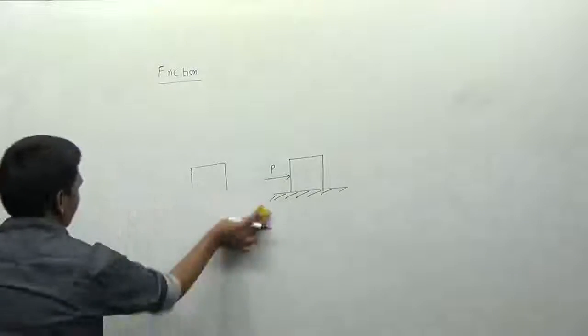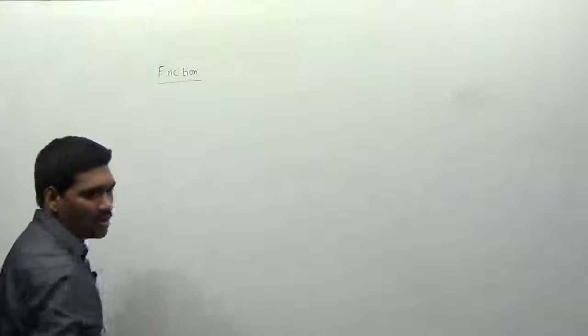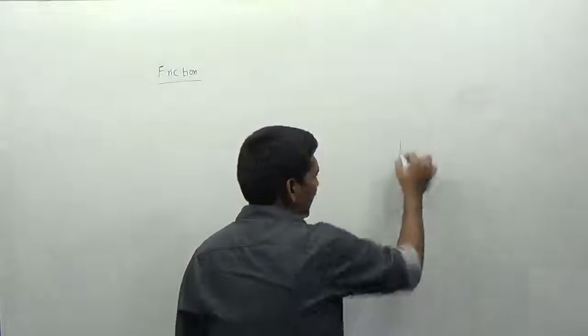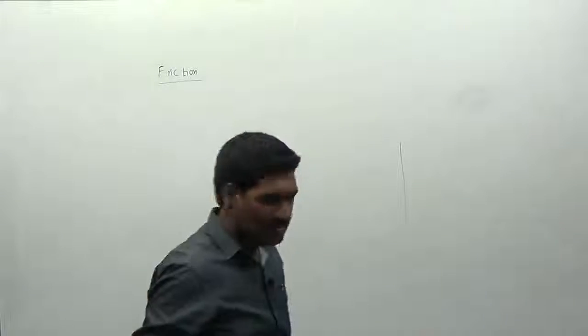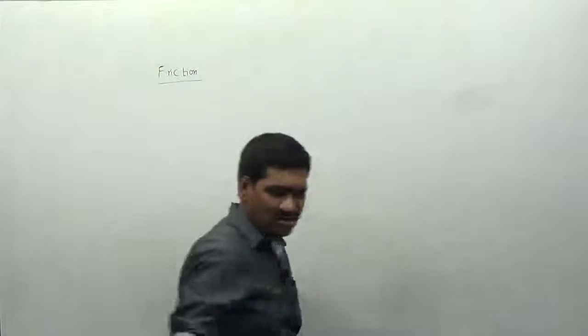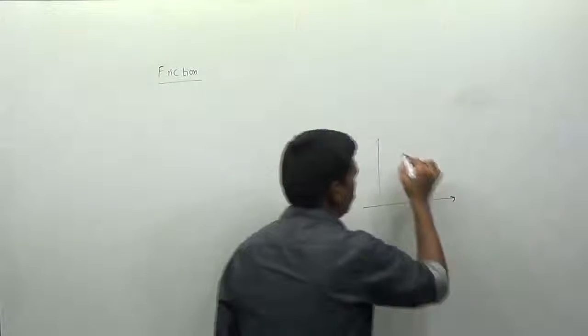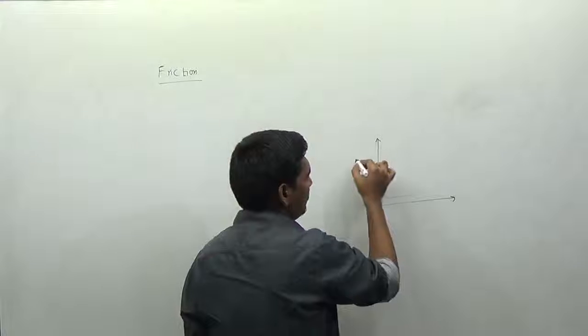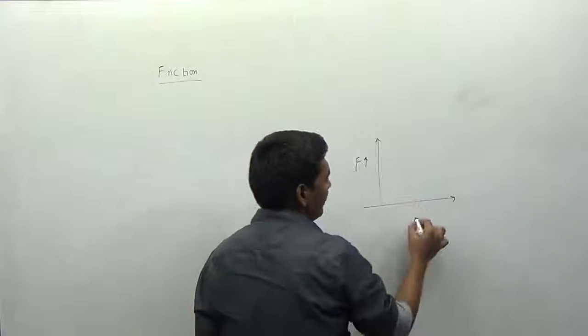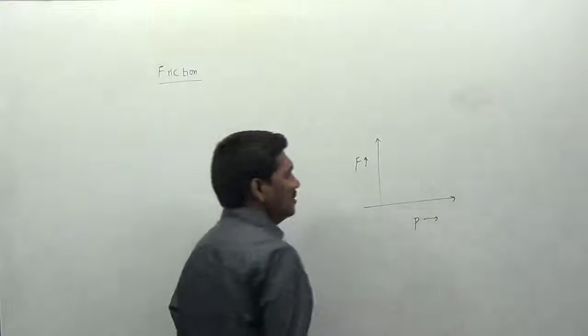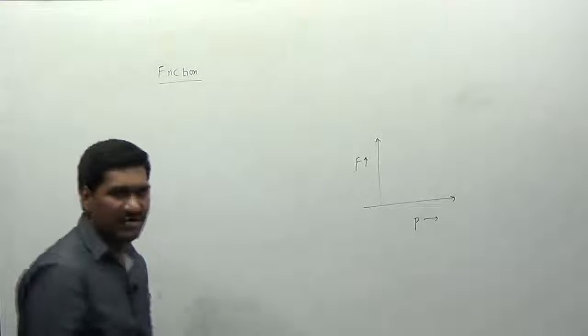What is the minimum amount of force required to move a block? I want to develop a graph between the frictional force and the applied force. So let me draw the graph here.